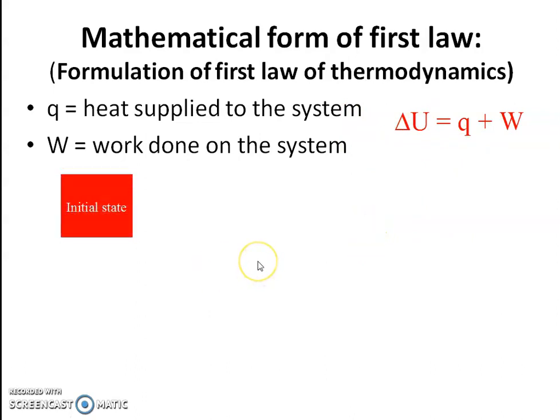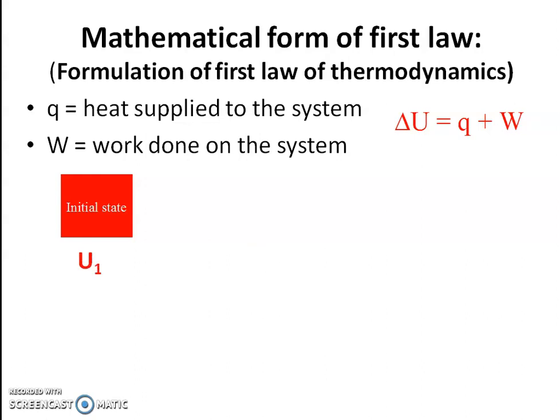In another way, we can obtain the mathematical expression for the first law of thermodynamics. Now consider a system at initial state with internal energy U1.